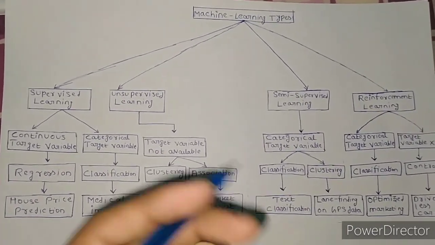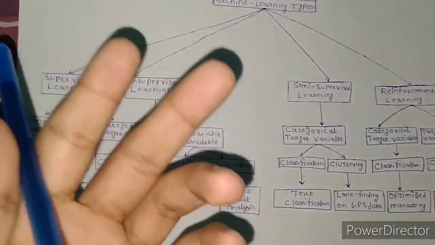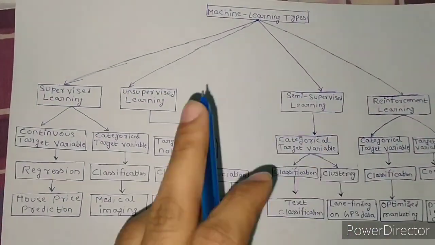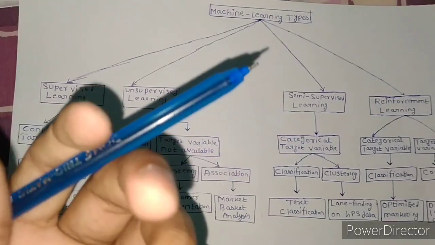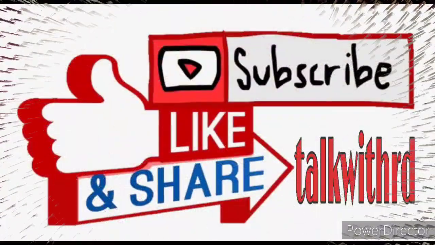Today's topic is machine learning types. That means I will talk about the types of machine learning algorithms. That is a very basic thing which everyone needs to understand. Okay, so let's start.